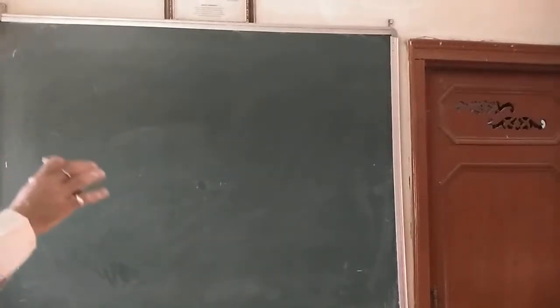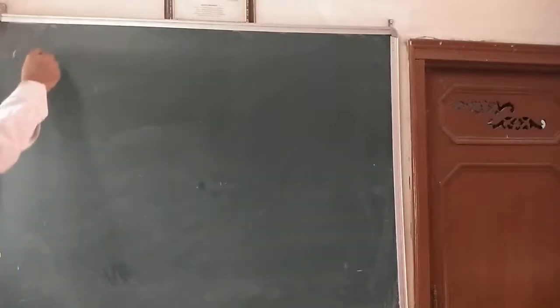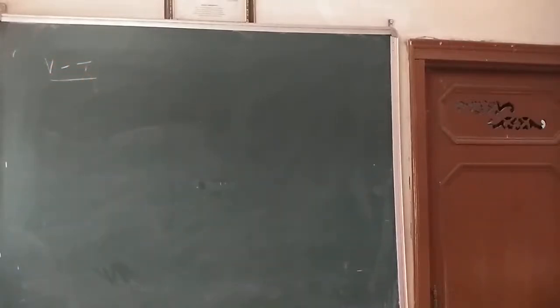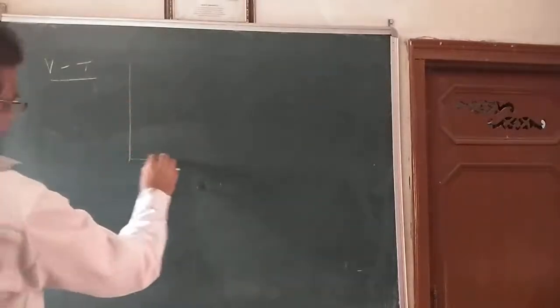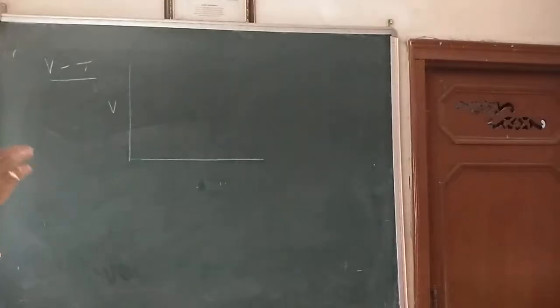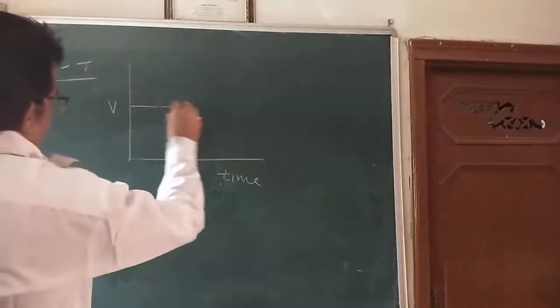So you saw just here different types of acceleration. If I am drawing a velocity time graph of an accelerated motion, suppose an object is moving with zero acceleration, then the graph between velocity and time will be like this, where the velocity is constant.